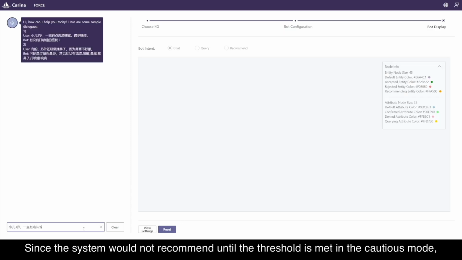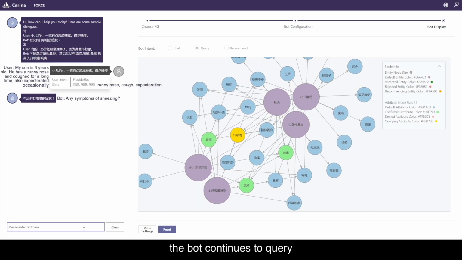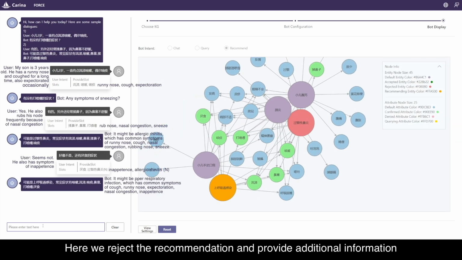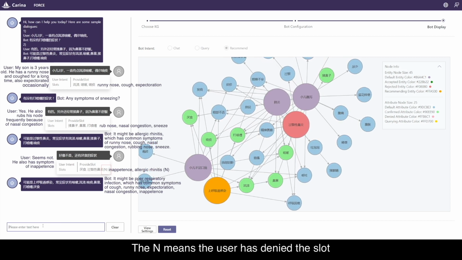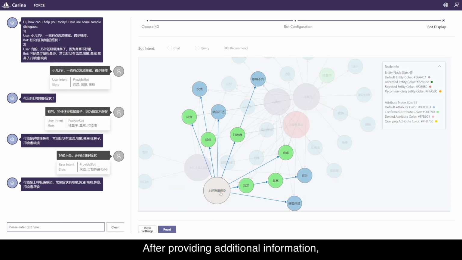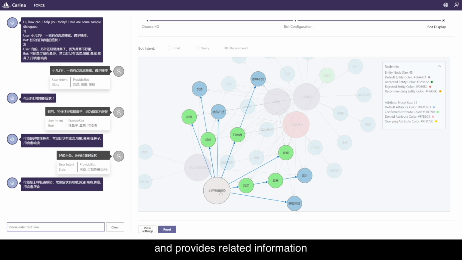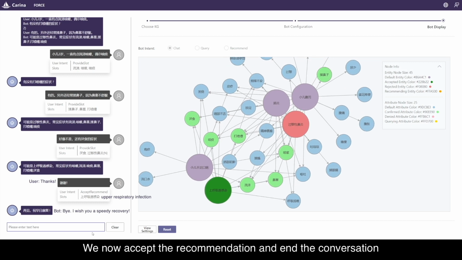Since the system would not recommend until the threshold is met in the cautious mode, the bot continues to query. Here we reject the recommendation and provide additional information. The N means the user has denied the slot. After providing additional information, the bot successfully recommends the most likely disease according to the given KG and provides related information. We now accept the recommendation and end the conversation.